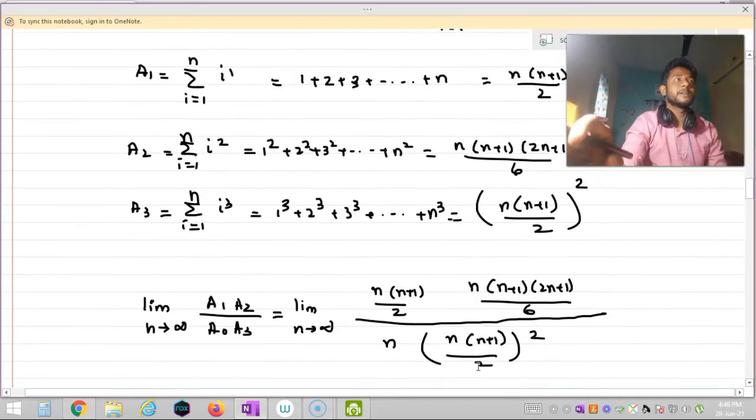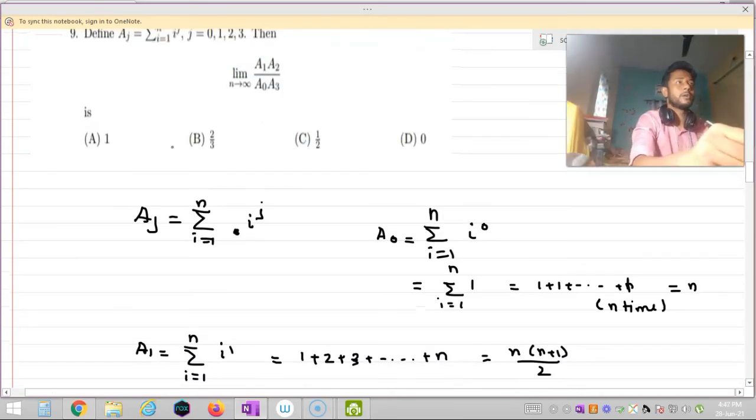Now let us see the options. 2 by 3 is our option B. So option B is our correct option. That's all about the question number 9. Now let's go to question number 10.